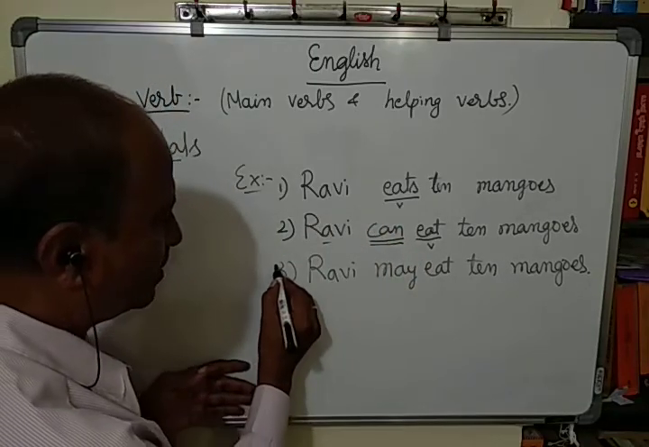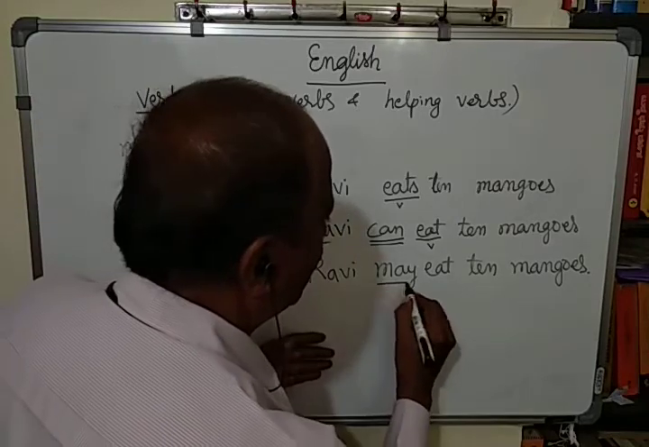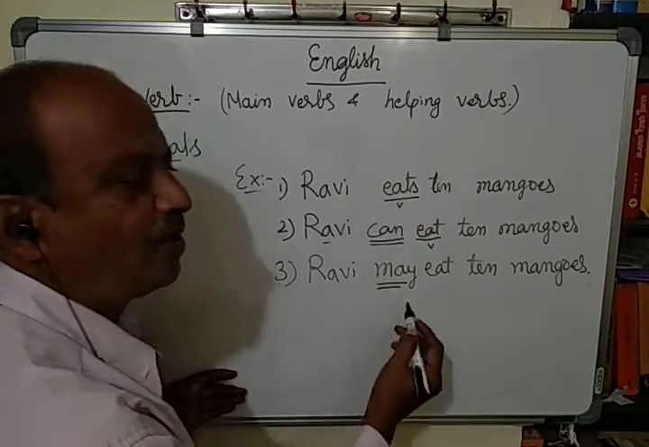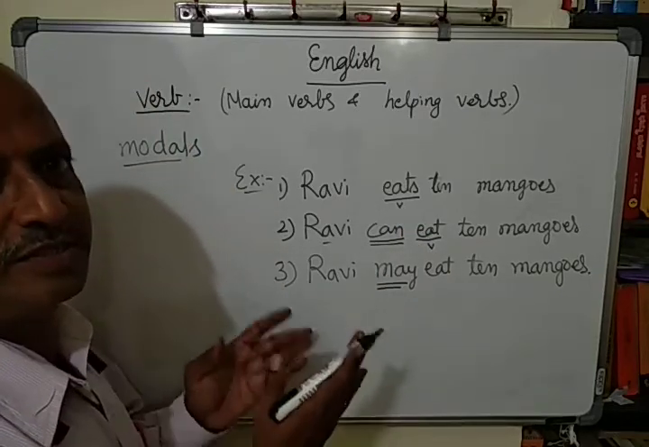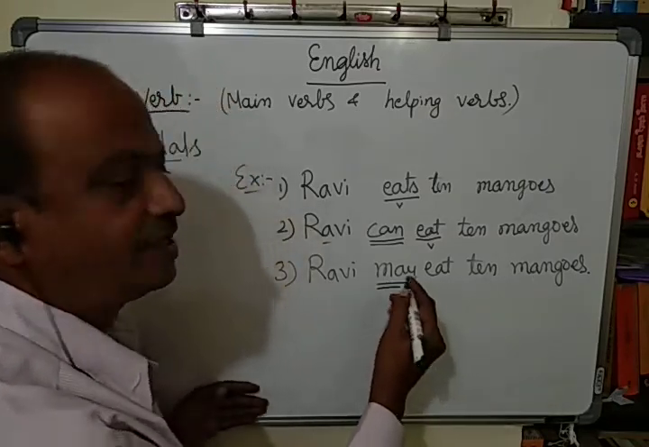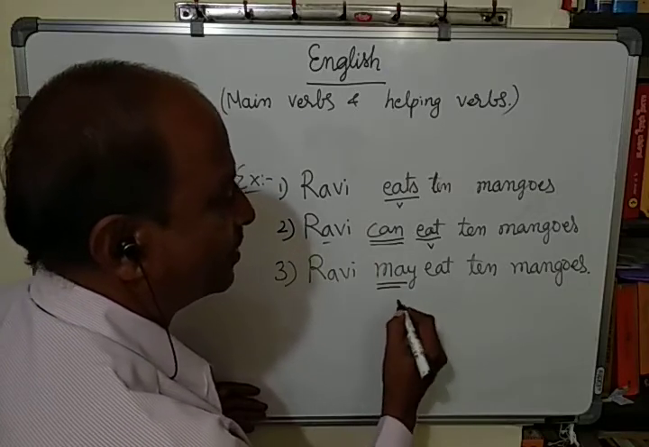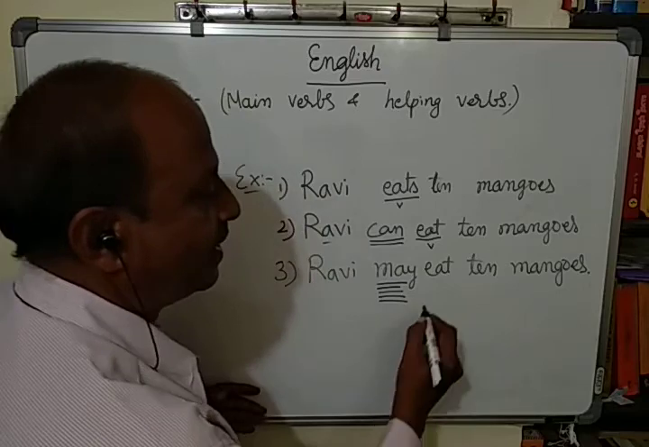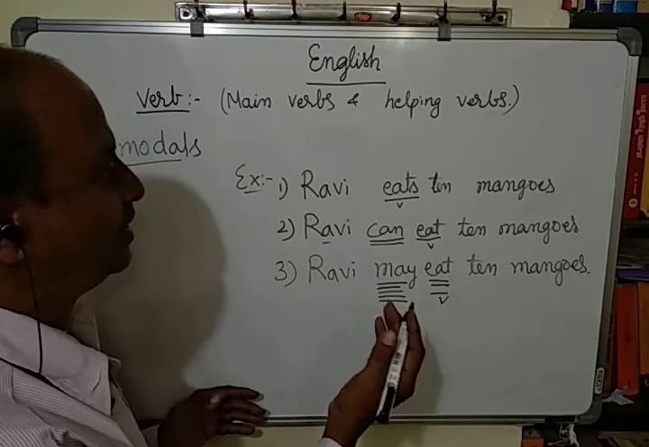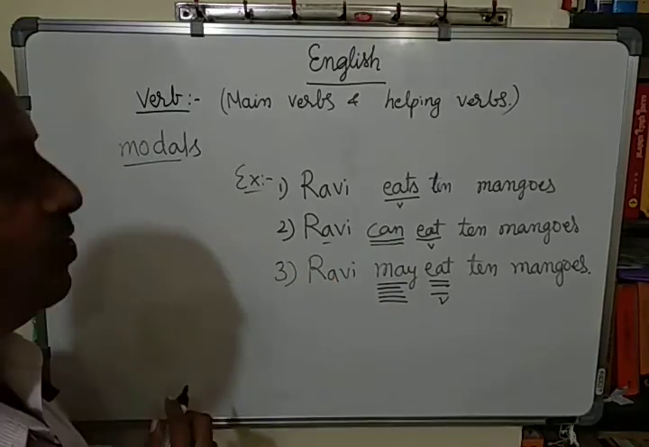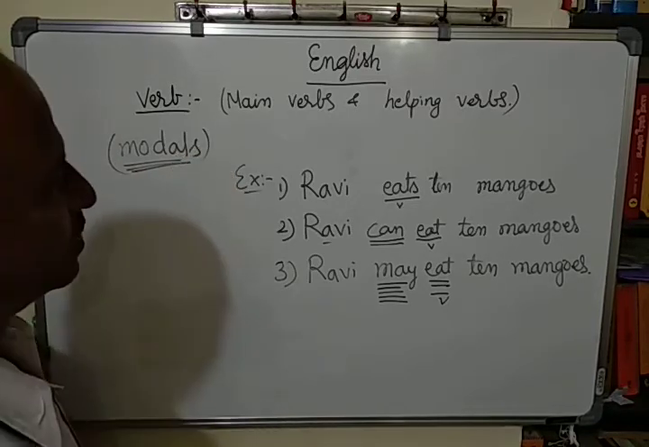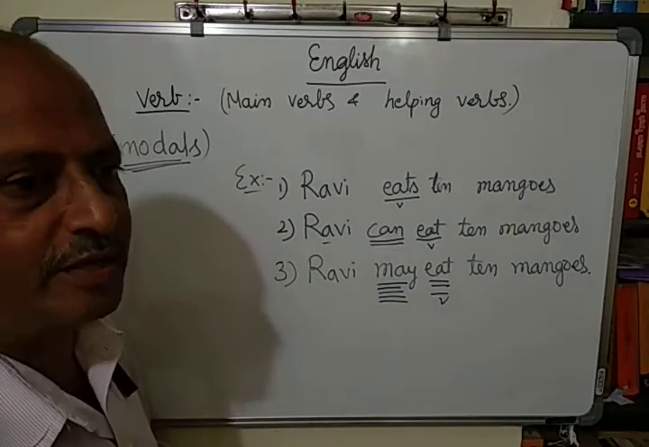And coming to example number 3, Ravi may eat 10 mangoes. He has the capacity to eat, but he may eat or he may not eat. There is some uncertainty there. Such uncertainty is expressed by may eat. So the introduction of may has changed the meaning of the verb eat. Such modifications are done by these modal verbs, and so they are called modal verbs. Now let us stop today's class here. Thank you.